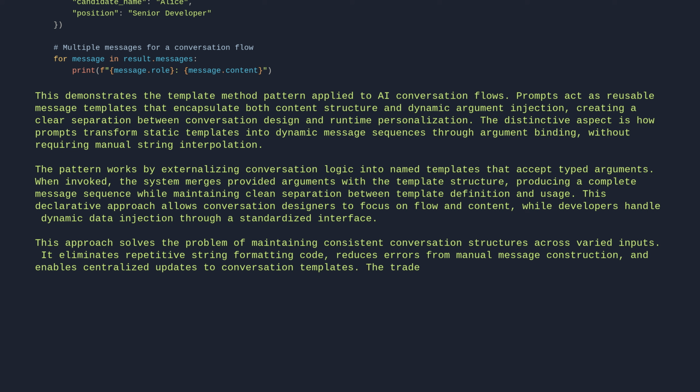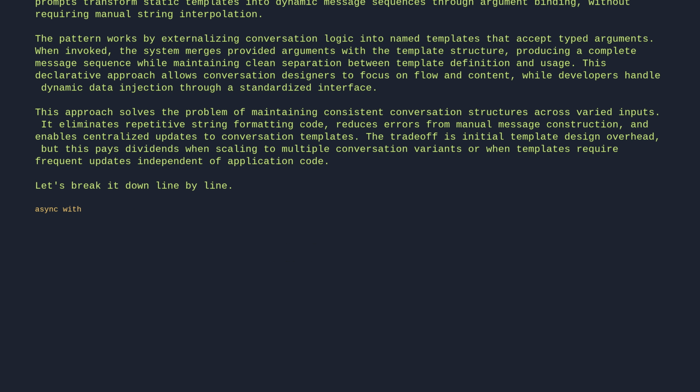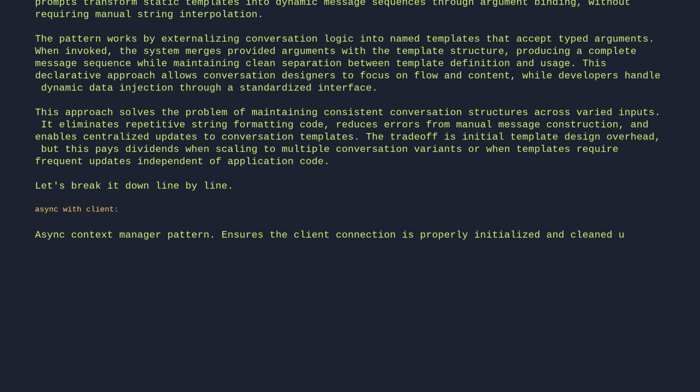The trade-off is initial template design overhead, but this pays dividends when scaling to multiple conversation variants or when templates require frequent updates independent of application code. Let's break it down line by line. Async with client. The async context manager pattern ensures the client connection is properly initialized and cleaned up after use, preventing resource leaks. The async with block handles both connection setup and teardown automatically.